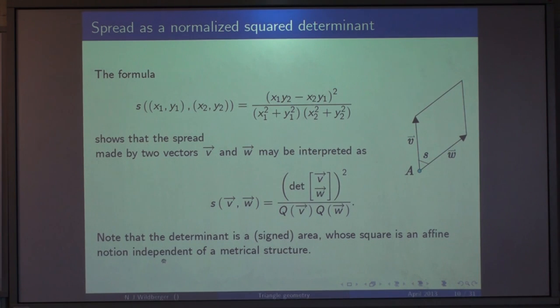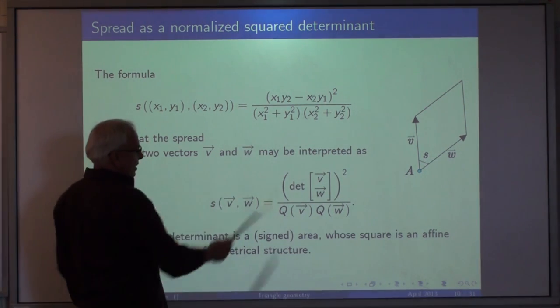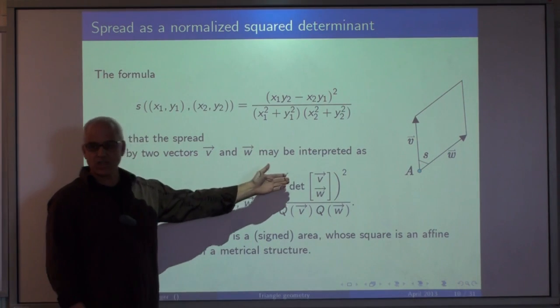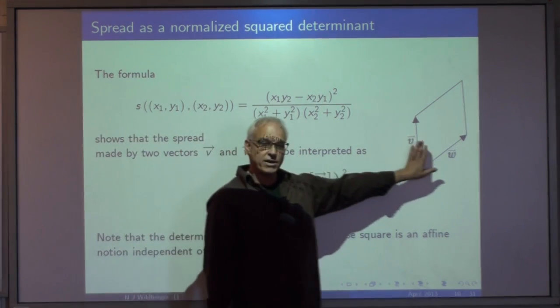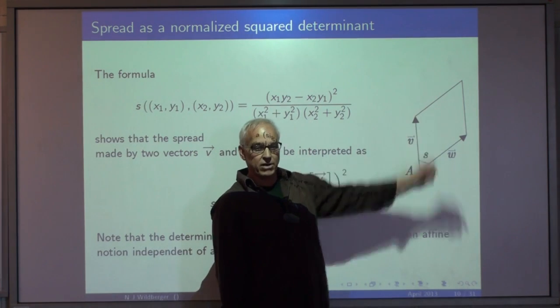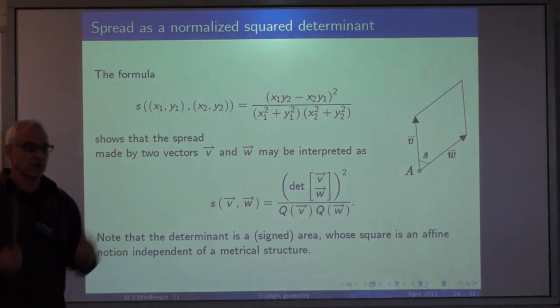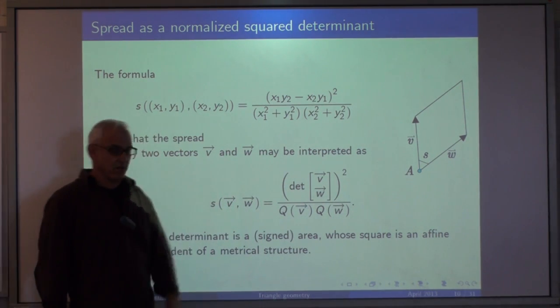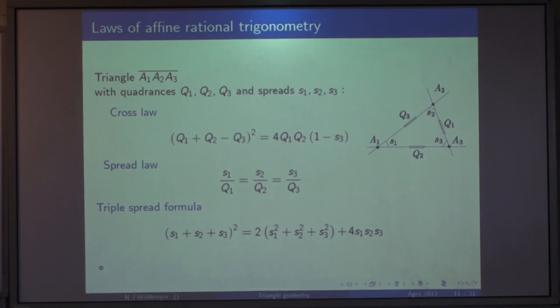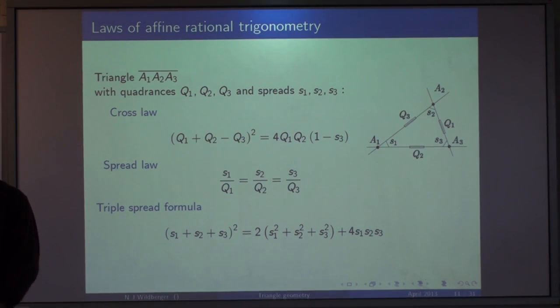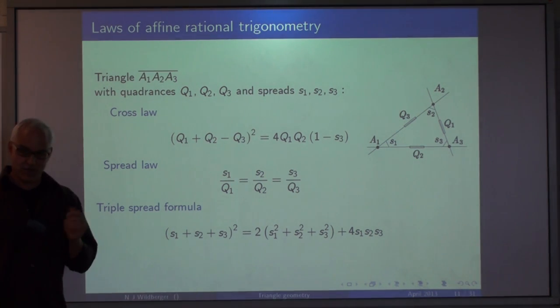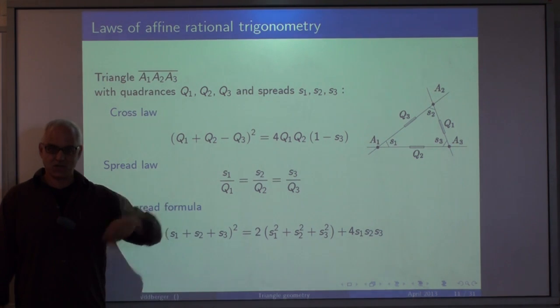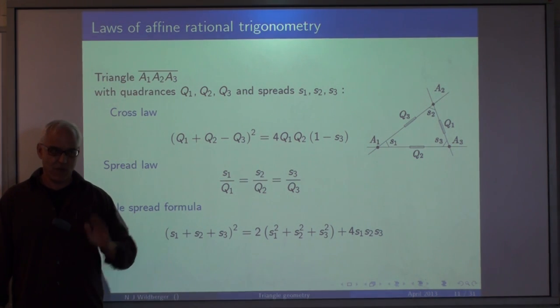I might just quickly mention that this formula for the spread can also be interpreted as a normalized determinant. You're taking the determinant, the area of a parallelogram, and normalizing by dividing by the quadrances of the sides. You're squaring it so that it's symmetric and so that it doesn't depend on the order. And then here are the three main laws of trigonometry that follow. In about 20 minutes, if I had 20 minutes, I could prove these formulas from the definitions that I've just given you, requiring no transcendental notions, no irrational numbers.